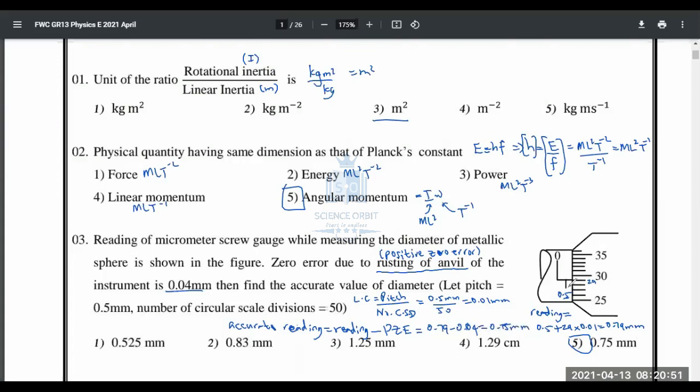So you need to be careful. If you take this as 1, then you will get a different answer. I think you will get third as the answer. And if you consider it as negative zero error, you get the second one as the answer. Some areas where you have to be careful. So the first 3 questions are done. 3, 5, 5 are the answers.